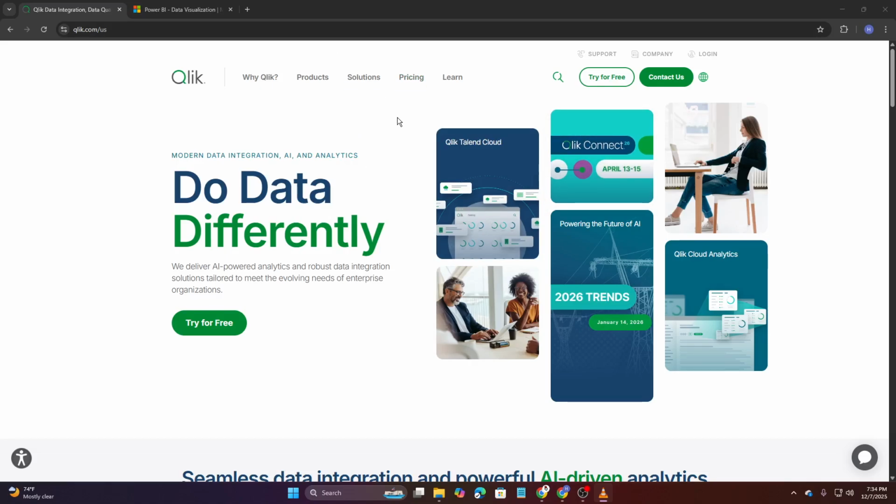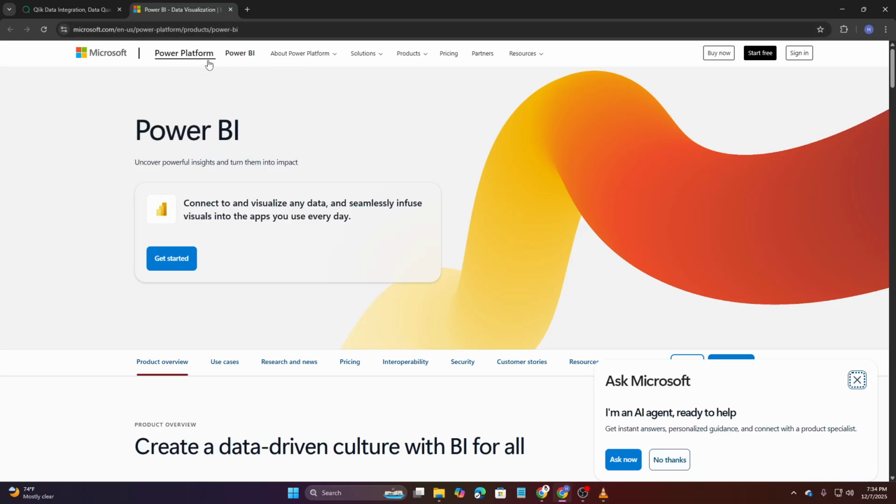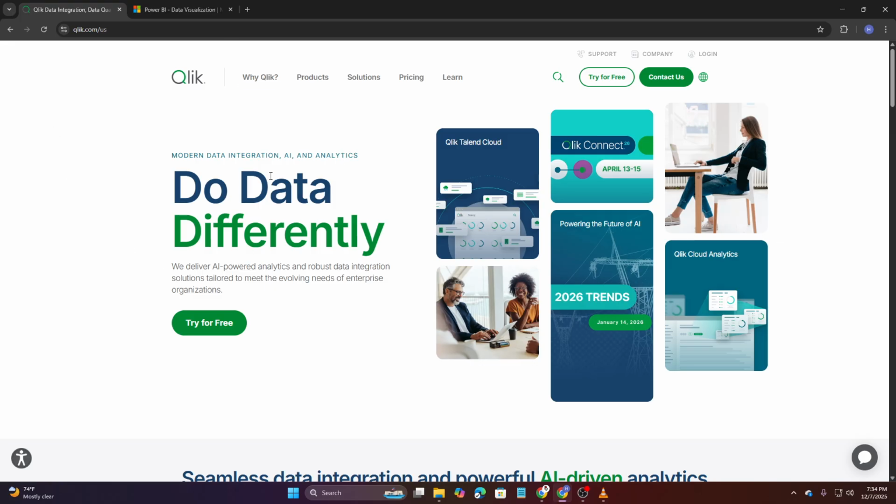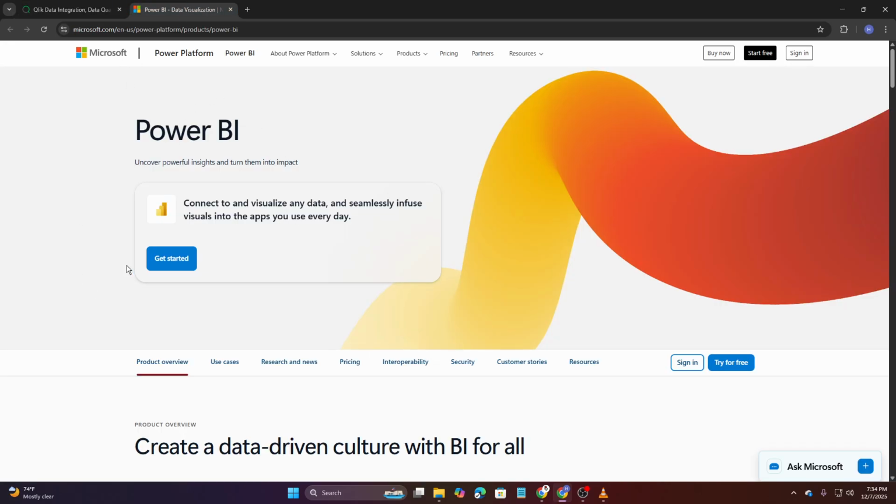Ever wondered which business intelligence tool truly delivers the edge in 2025? Qlik or Power BI? If you're trying to make the best choice for your data-driven strategy this year, you're in the right place. Both Qlik Sense and Microsoft Power BI have become major players in the analytics world, but they shine in very different ways.